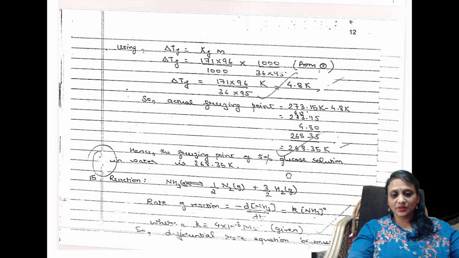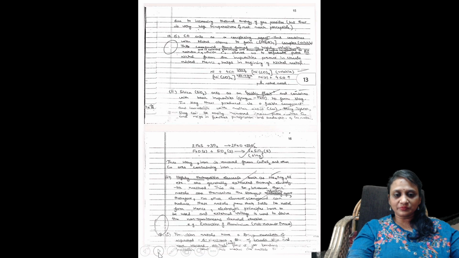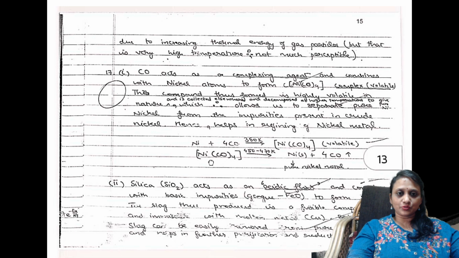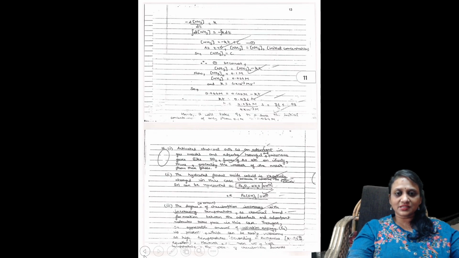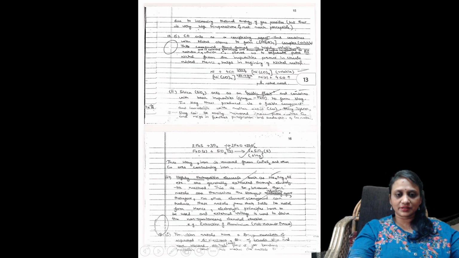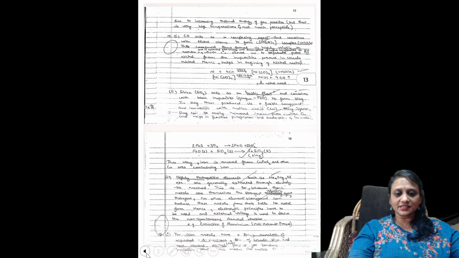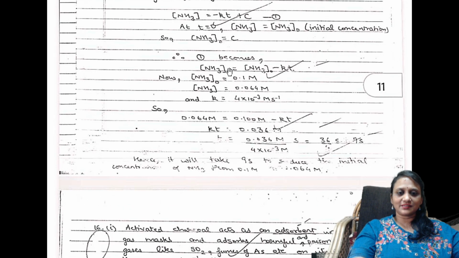Got it? Now, they have given one more reaction. They're asking you to find out the rate of the reaction. Copy the reaction, write the formula, and write down the units. And the important thing is, finally, when you're asked to, let us see this question. This is the question. Sorry for the inconvenience, the zoom is less, that's why it is problematic.